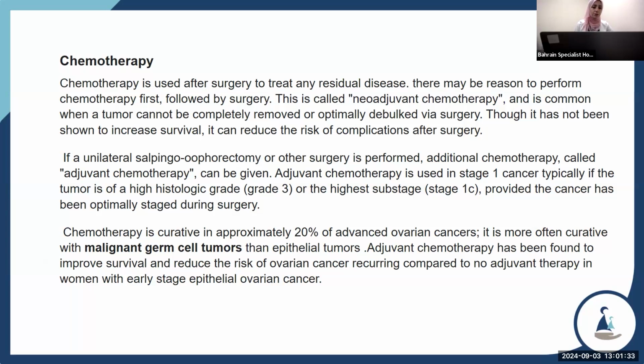Chemotherapy is curative in approximately 20% of advanced ovarian cancer. It is more often curative with malignant germ cell tumor than epithelial tumor, so germ cell tumor is more responsive to chemotherapy. Adjuvant chemotherapy has been found to improve survival and reduce the risk of ovarian cancer recurrence compared to non-adjuvant therapy in women with early epithelial ovarian cancer.